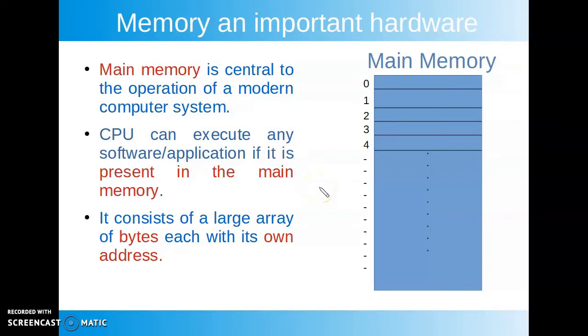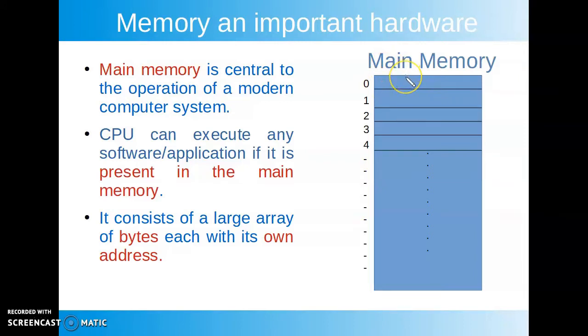Main memory is very important hardware. So in this video, for further discussion, out of all the different types of memories, I will be concentrating only on the main memory. Since it is central to the working of our computer system, it can be represented as a large array of bytes. So it can be thought of as a collection of bytes.